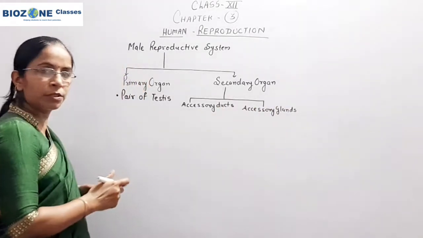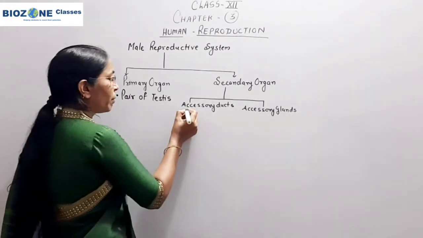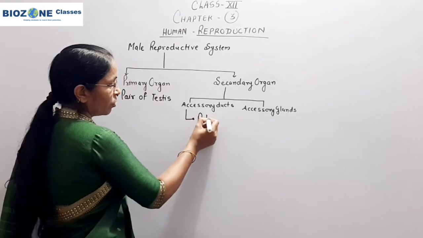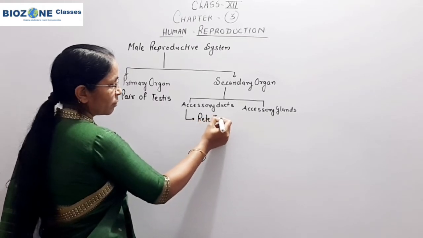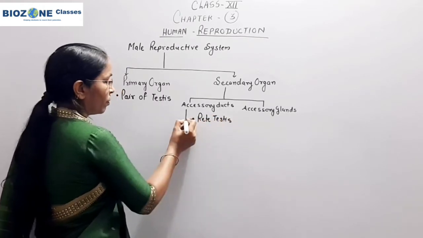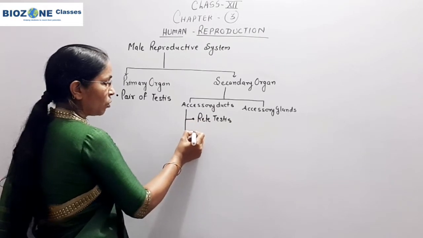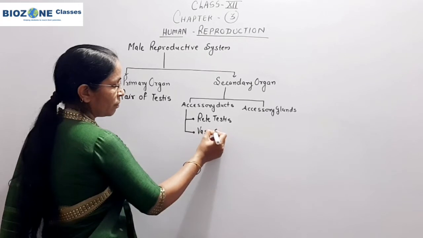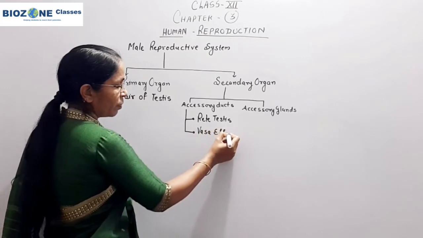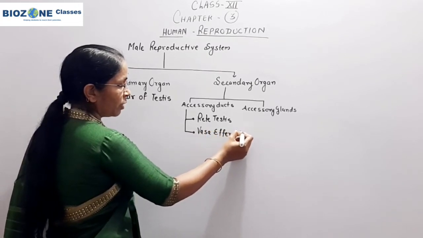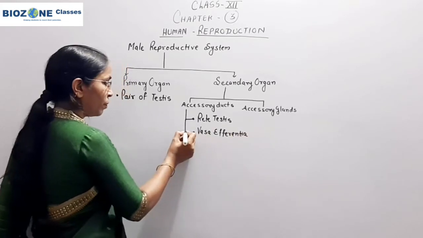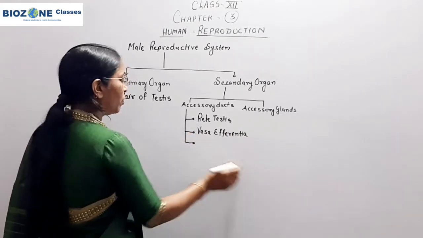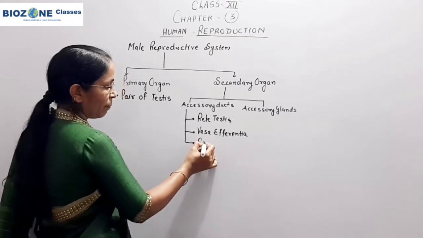When we come towards ducts, remember they begin from rete testis, continue in vasa efferentia, then the vasa efferentia continue in epididymis.